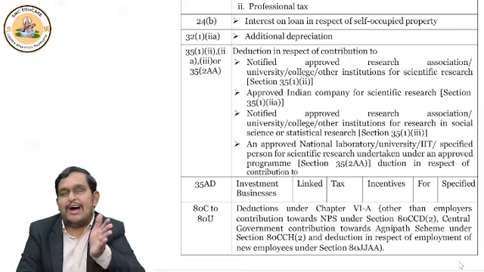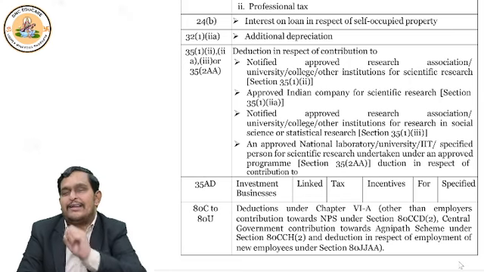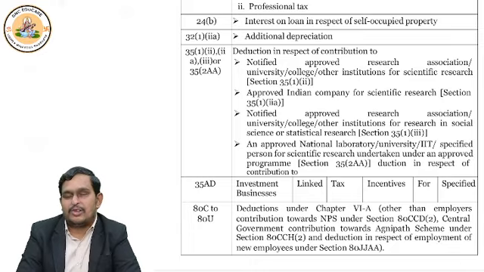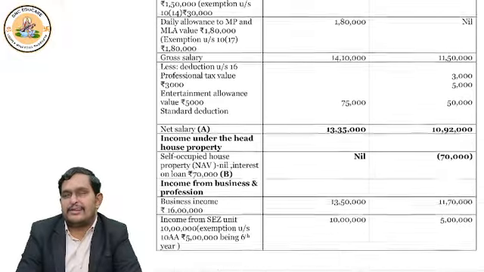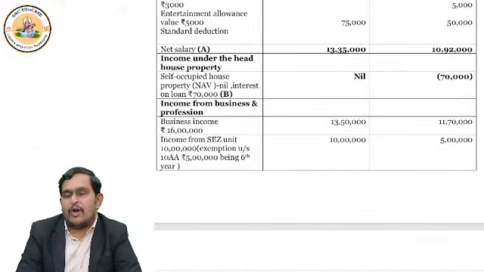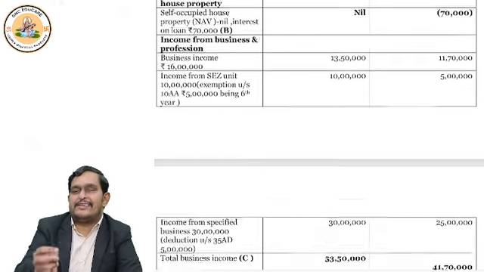Okay, let's see how it works in a numerical computation. Let's come back to the solution. Okay, now we did till house property. Come to PGBP. How much is your business income? 16 lakhs. Your normal depreciation is 50,000. Additional depreciation is 1 lakh. Your in-house scientific research is 2 lakhs. And your contribution to scientific research is 80,000.